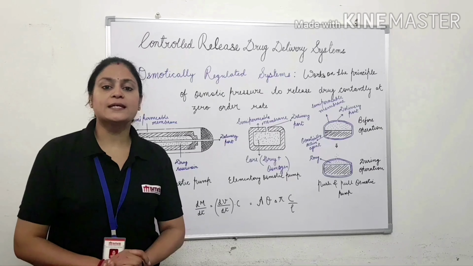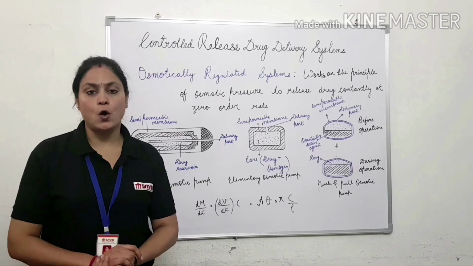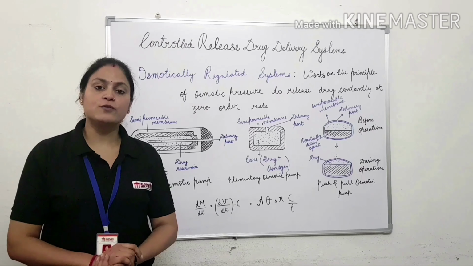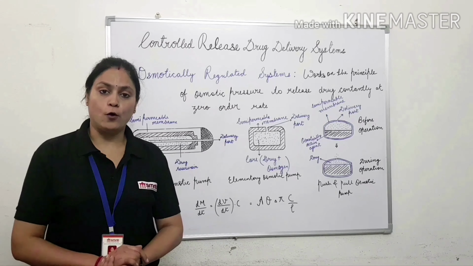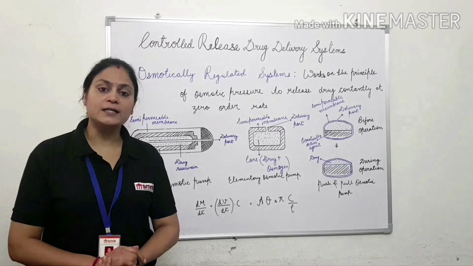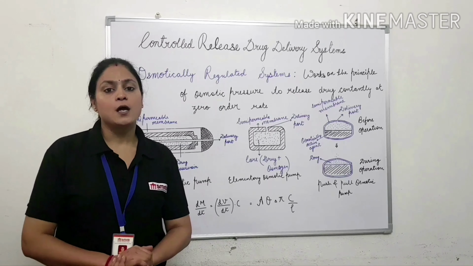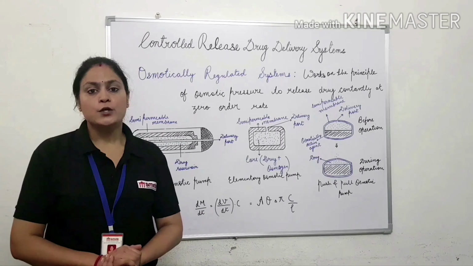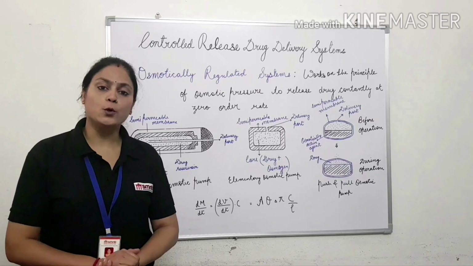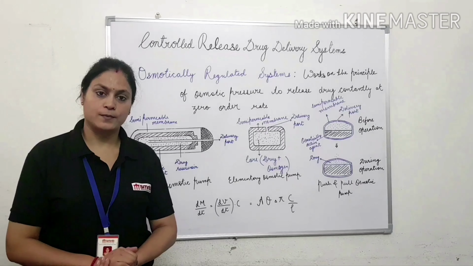various factors influencing the design and performance of controlled drug delivery system and the criteria to be considered before selecting a drug candidate for formulation of controlled drug delivery system. We were discussing the various approaches used for the formulation of controlled drug delivery system.